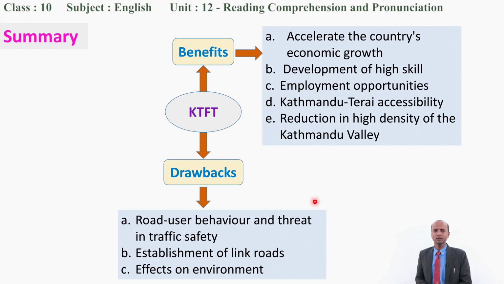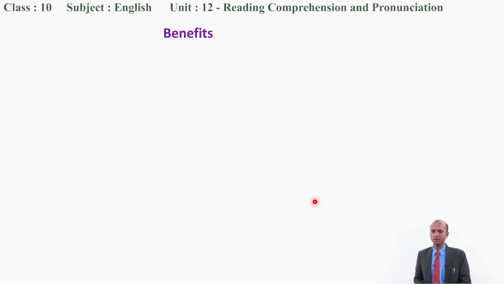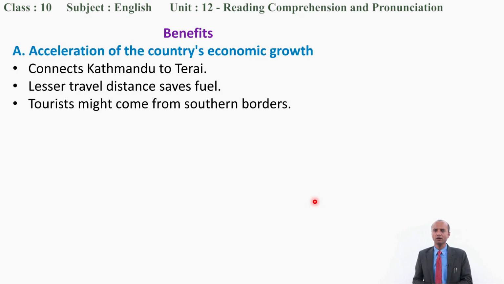First, we'll begin with benefits. So the first benefit is acceleration of the country's economic growth. As we have already discussed, I'm just going to give a short summary. It is going to connect the Kathmandu Valley to Tarai.